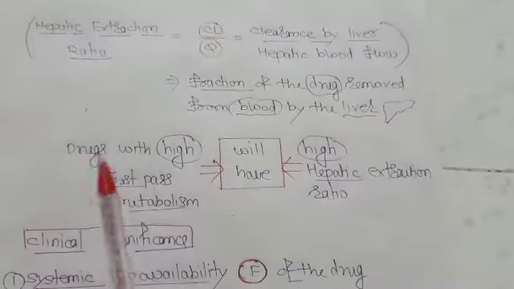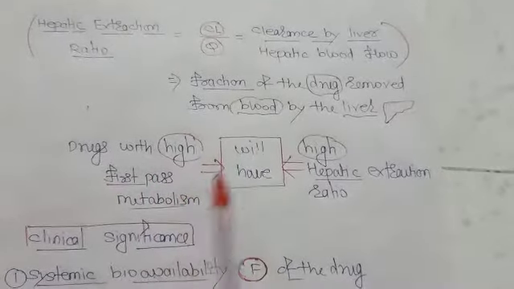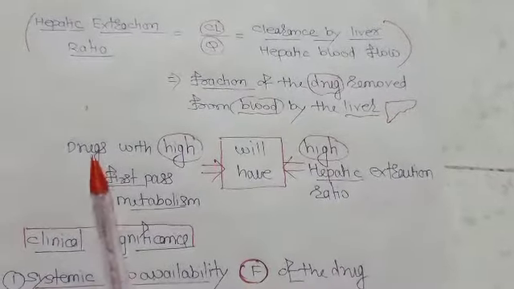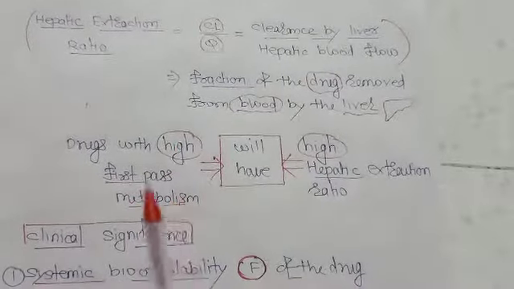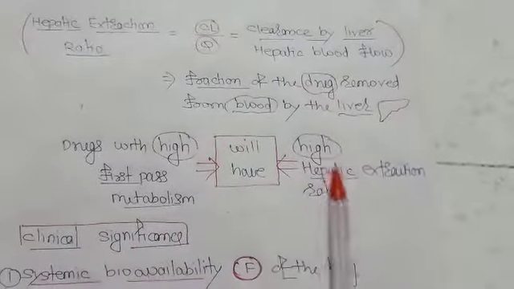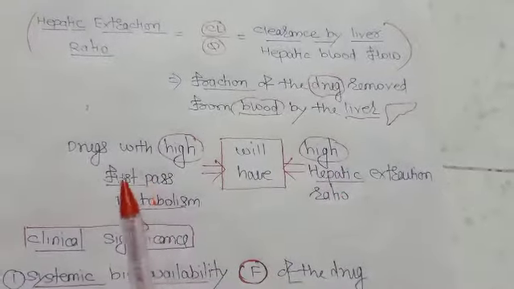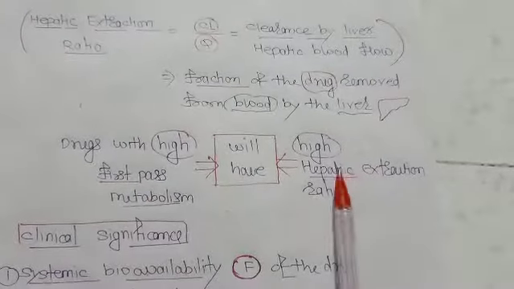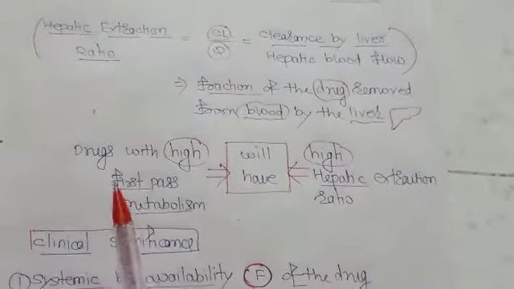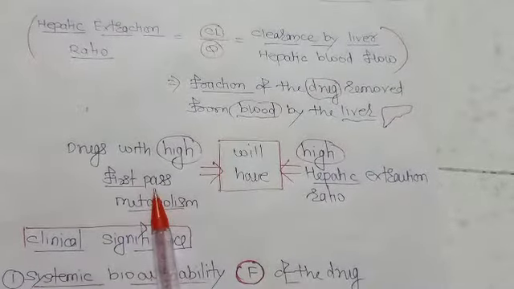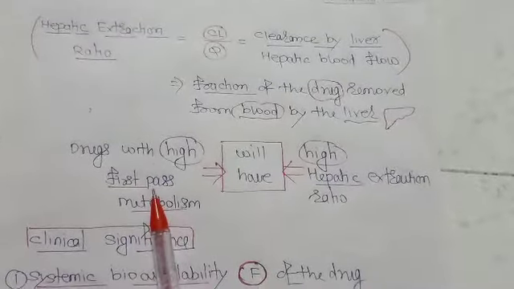We can say that drugs with high first pass metabolism will have high hepatic extraction ratio. But there is a difference between first pass metabolism and hepatic extraction. First pass metabolism occurs in the portal blood, the gut wall, and the liver.